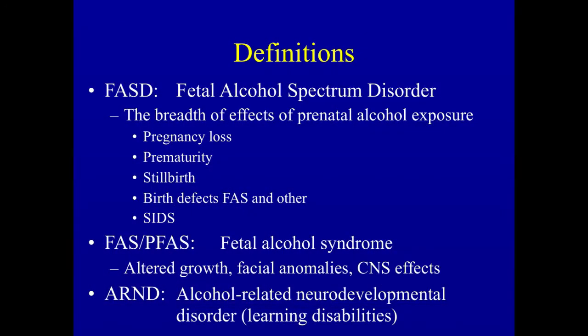So fetal alcohol spectrum disorder then is that breadth of disorders that we talked about in terms of structural differences and behavioral differences that we can recognize from a medical context. Some children, those that Jones recognized in 1973, were probably among the most severely affected children that we might encounter today in 2016.